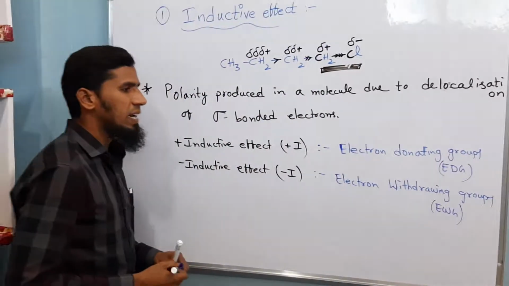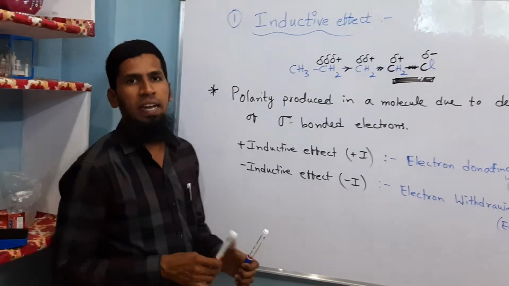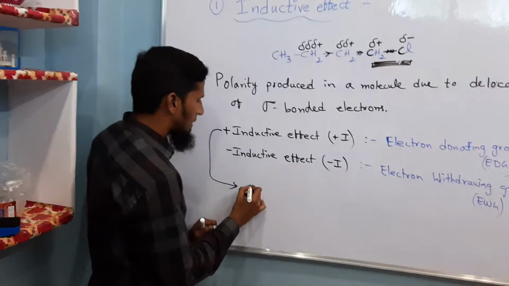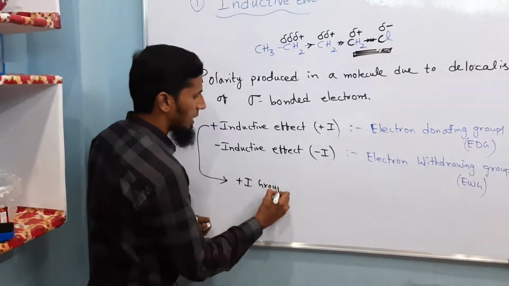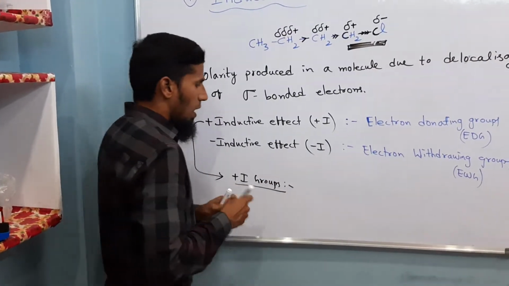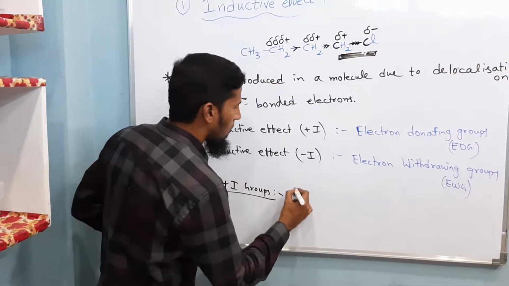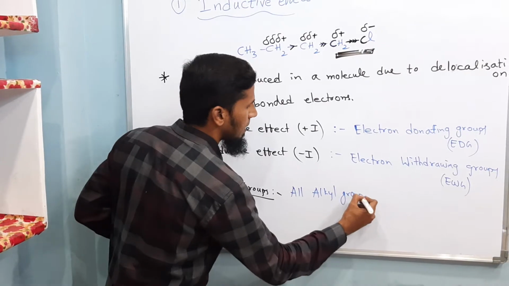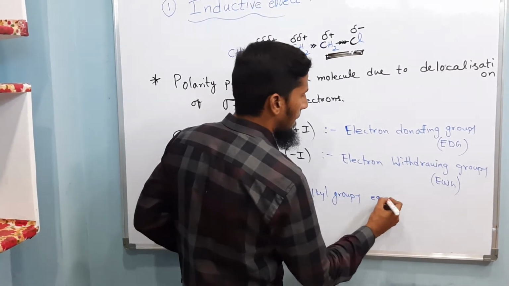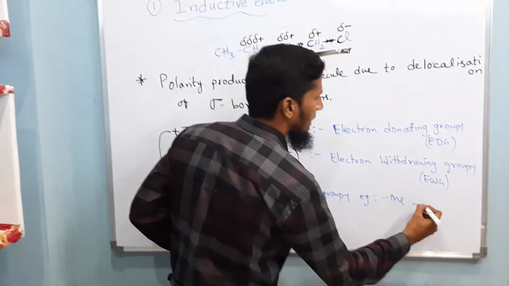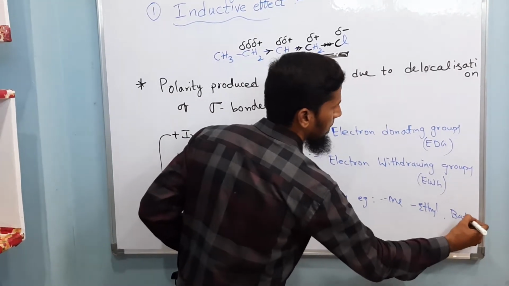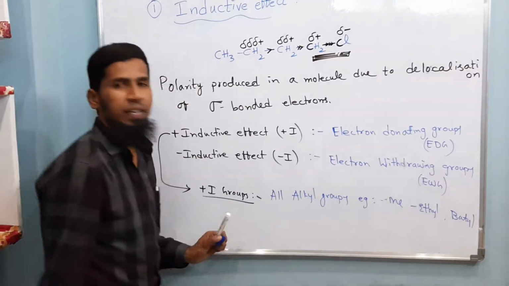So let us take examples for electron donating groups and electron withdrawing groups. Electron donating groups, that is plus I groups, are all alkyl groups. Alkyl groups can be considered as plus I groups. Examples: methyl, ethyl, butyl, etc. These all are electron donating groups.